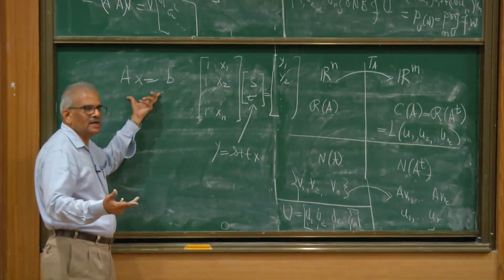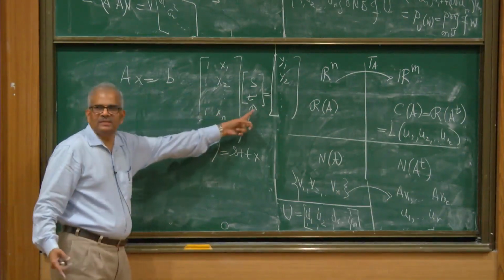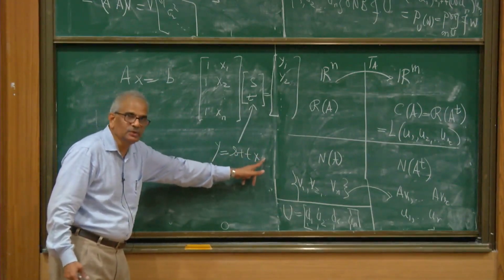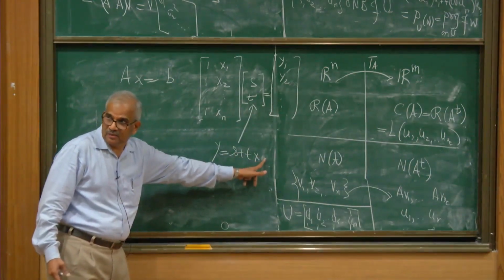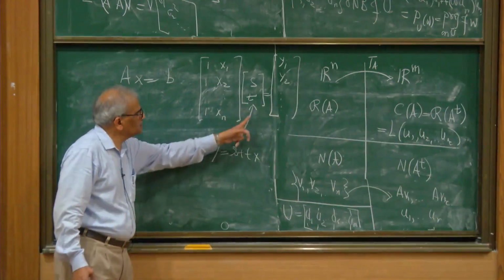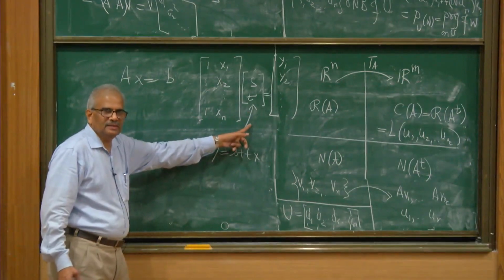Suppose you want to fit a quadratic, then there will be 3 parameters here, because we want to fit s plus tx plus u x square. If you want to fit a quadratic polynomial, then this will be s, t, u, right?